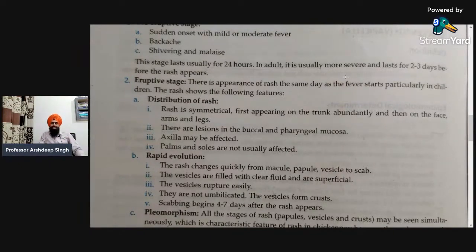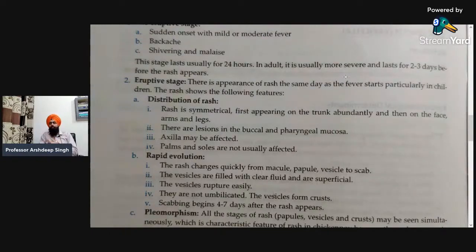So what is the distribution of rash? First point is the rash is symmetrical, first appearing abundantly on the trunk and then on the face and the legs. That is the sequence in which the rashes appear on the body in case of chickenpox. Second, there are lesions in the buccal and pharyngeal mucosa, and next the axilla may be affected. This is the trend, how the rashes sequentially affect other parts of the body.